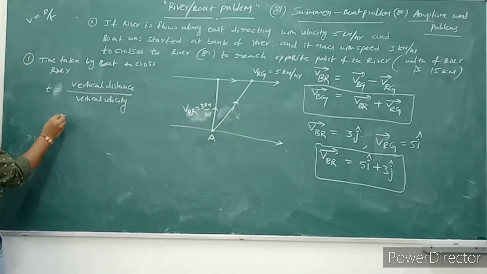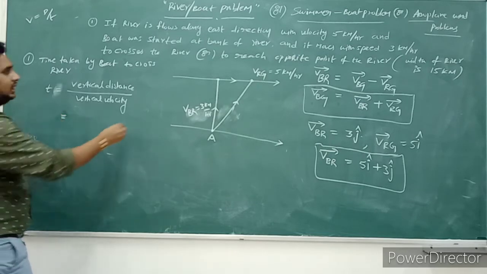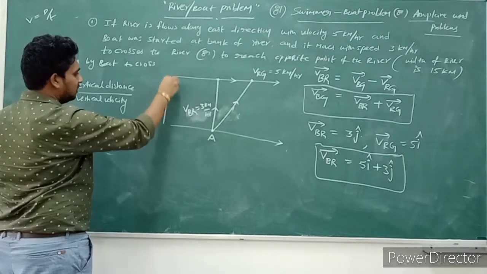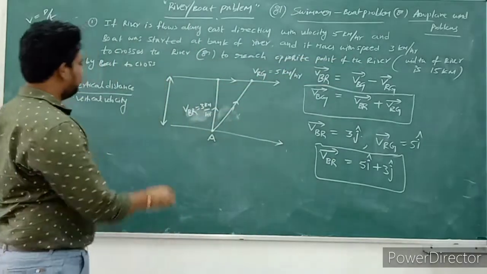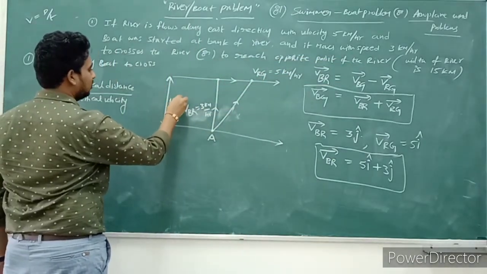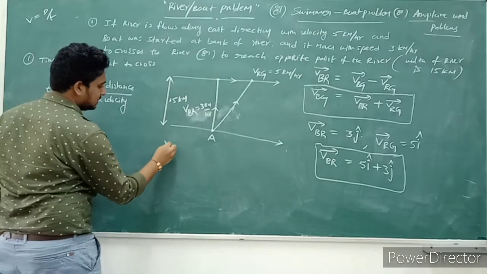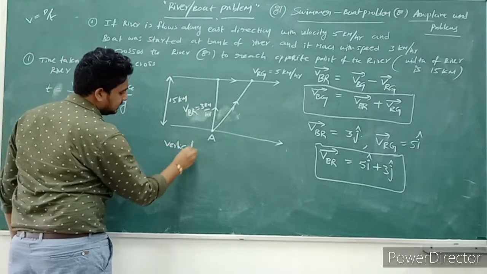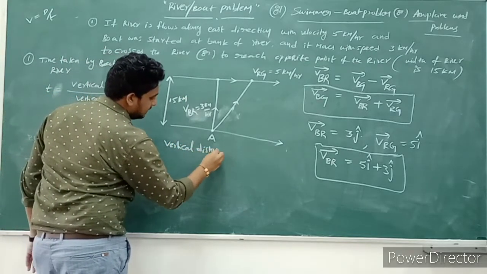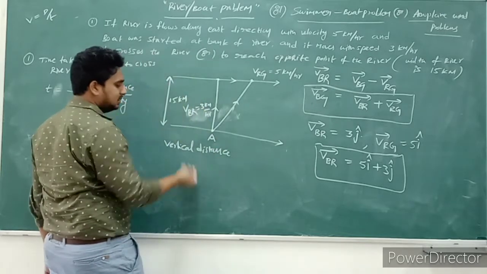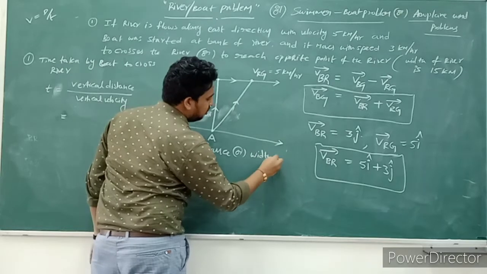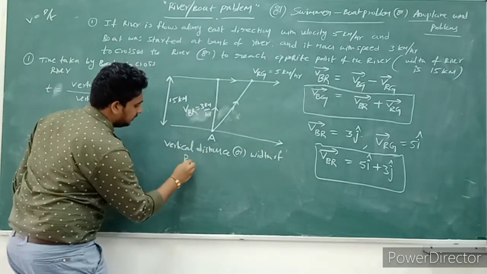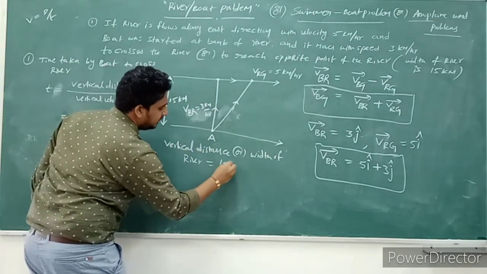Okay, vertical distance means what? They already gave the width of river, 15 kilometers. Vertical distance is also called the width of the river, already given as 15 kilometers.